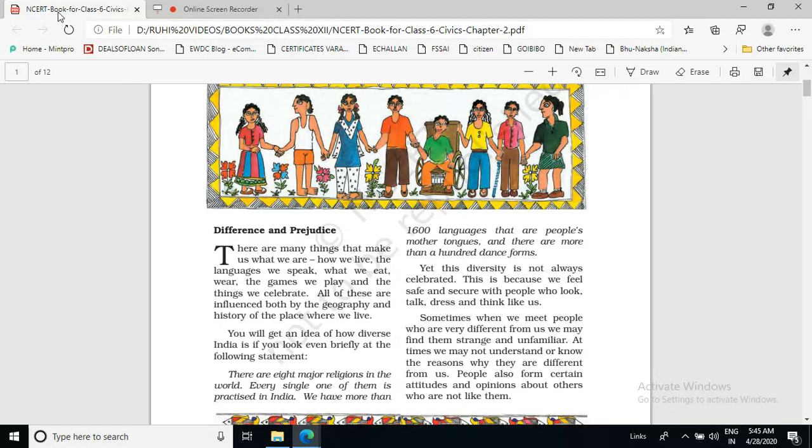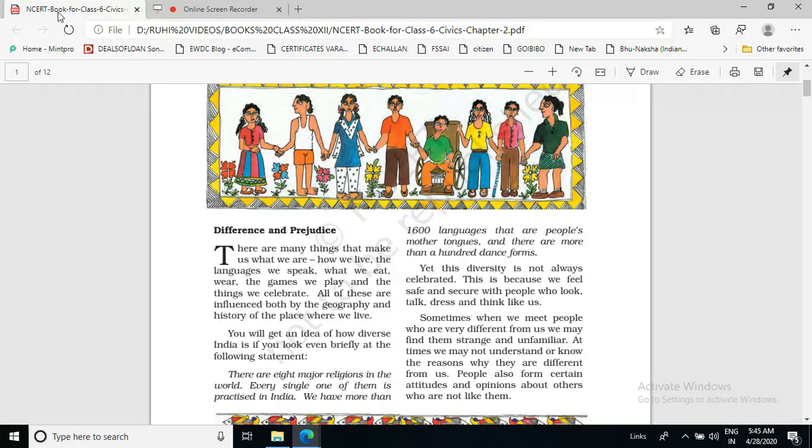The geography and history of a particular place make it different, and that is the reason people who live in those places also become according to that place only. So we are what we do in our day to day life, and that is influenced by geography and history.